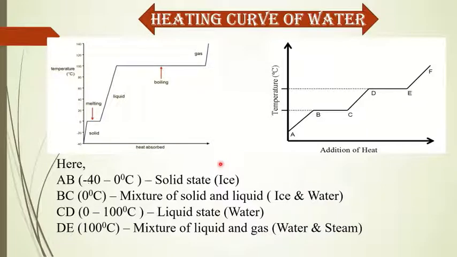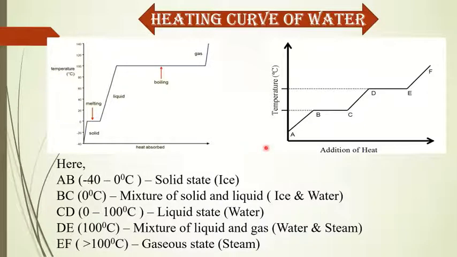At D, the temperature is 100 degrees Celsius. It is a mixture of liquid and gas, that means water and steam. It is the boiling point of water. And EF, its temperature is more than 100 degrees Celsius. It is the gaseous state of water, that means it is steam.